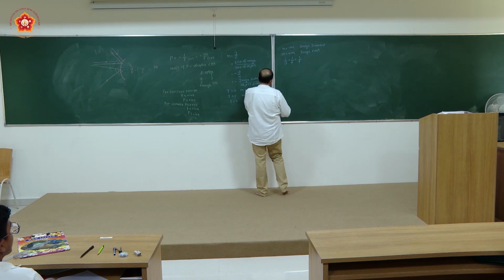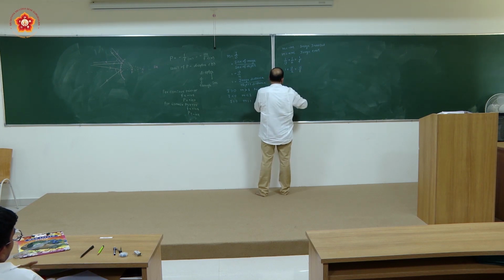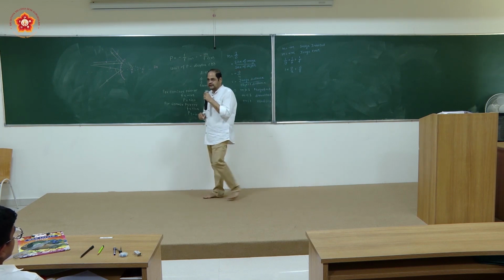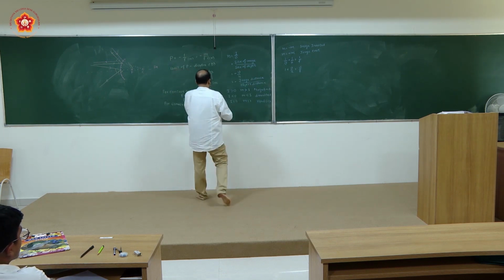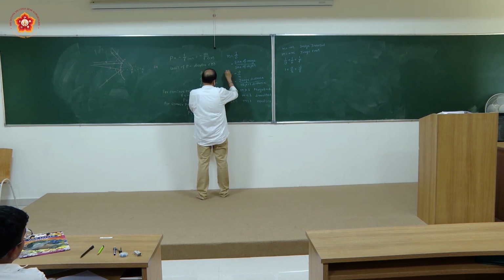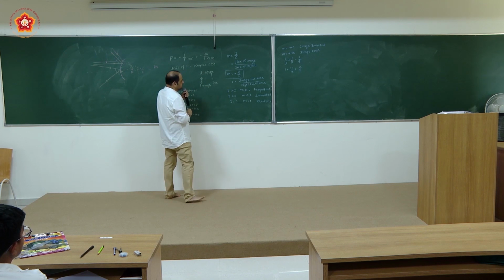For example, I can multiply throughout by V so that I will have 1 plus V by U is equal to V upon F. Can I write down this formula like this? Now, if you look at the magnification, that magnification is having a formula minus of V by U. Able to get that?